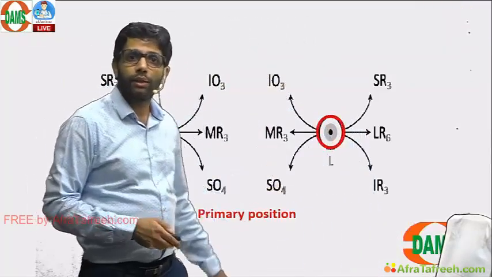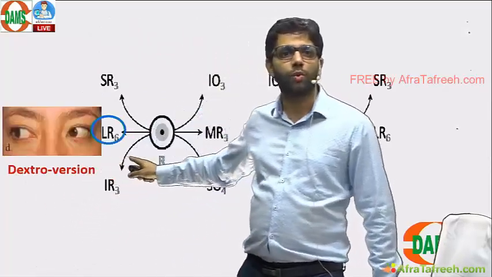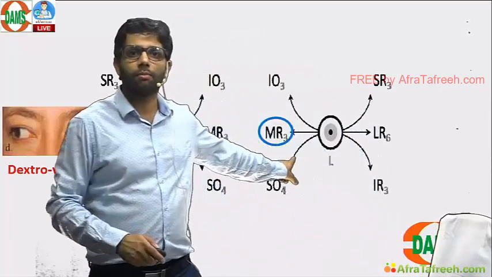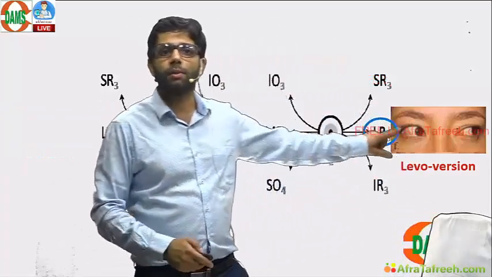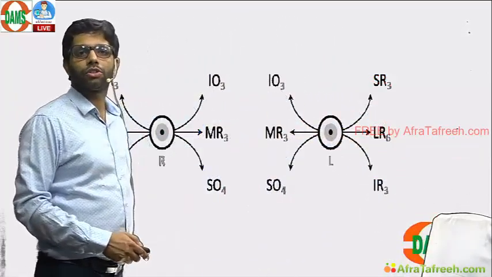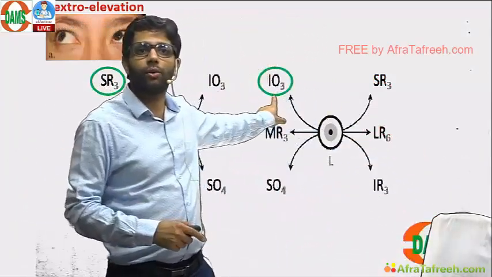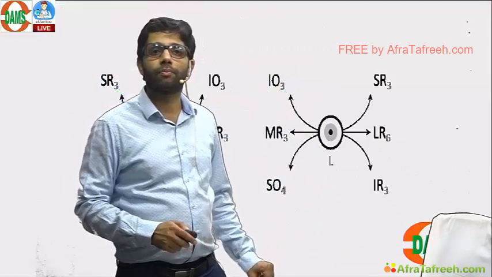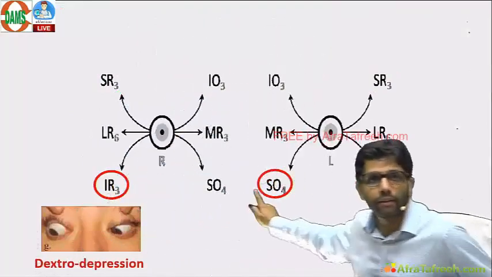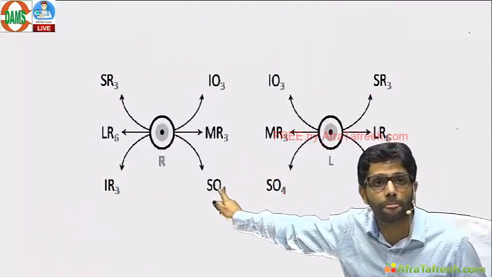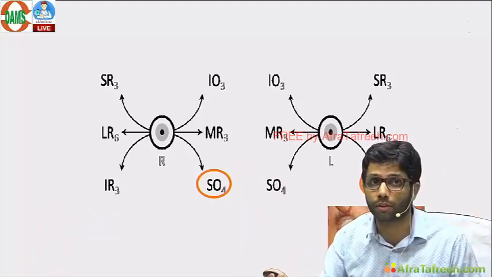If two eyes are working together, both eyes in primary position looking straight, which muscles are working in dextroversion? Right LR muscle is working, left MR. Which muscles are working in levoversion? Again, yoke muscles, corresponding muscles are working in the positions of gaze. Dextroelevation, right SR and corresponding left IO. All are yoke muscles of each other. Similarly, levoelevation, dextrodepression, right IR, left SO. So the cross is very, very important. This is Hering's law. And nerves also remember, SO4, LR6, rest by 3.